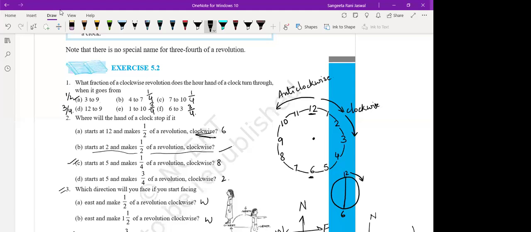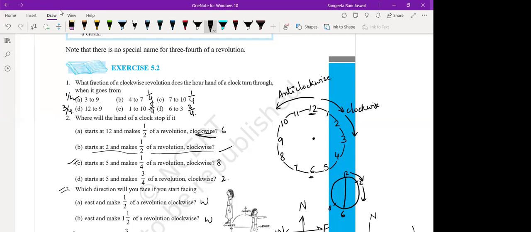So second one starts at 2 and makes half of a revolution clockwise. Now in the second case, it is saying it starts from 2 and it took half of a revolution in clockwise direction. So where will it stop now? Ma'am, 8. Are you understanding now? Right? Yes, ma'am. It started from 2, it stopped at 8.